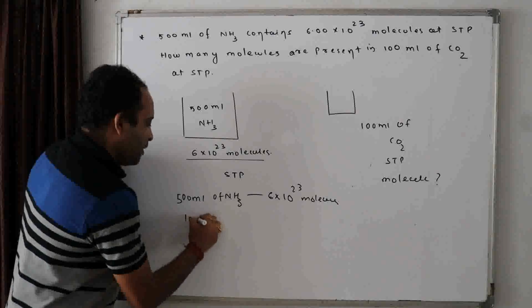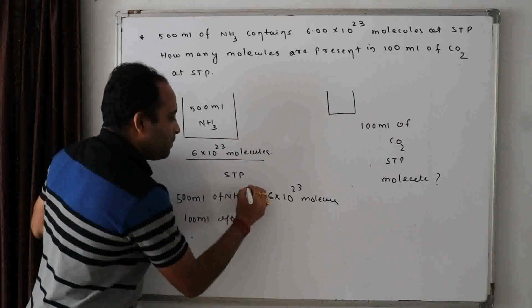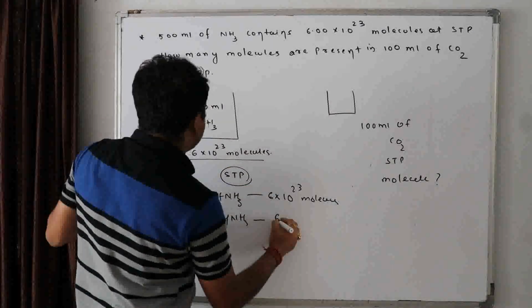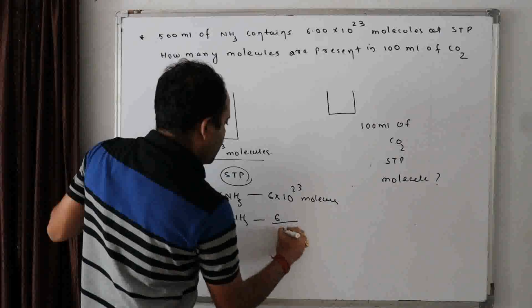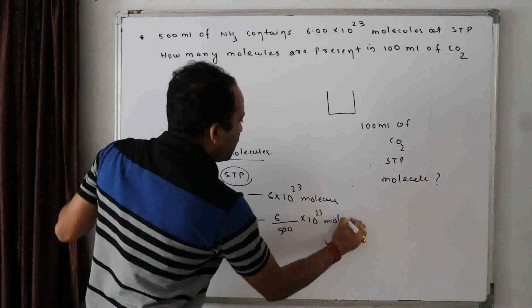So 100 ml in the same STP conditions will have 6 by 500 into 10 to the power 23 molecules.